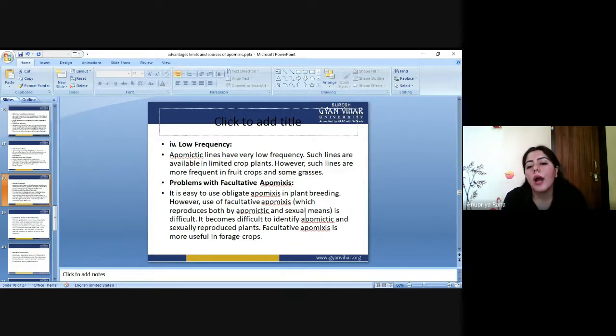So how do you identify which product comes from sexual reproduction and which one comes from the apomixis process? This is also a problem with facultative apomixis. There is no problem like this in obligate apomixis, but it can be seen in facultative apomixis because there is a mixture.